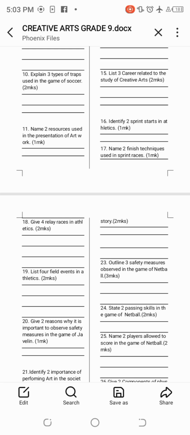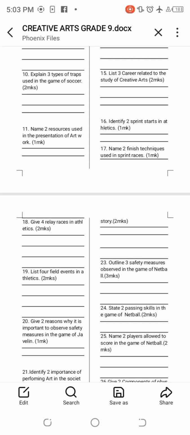Number 18 says, give 4 races in athletics. In athletics, we can have 100-meter races, 200-meter races, 400-meter races, and also 800-meter races, among others. Those are examples of races in athletics. Number 19, it says list 4 field events in athletics. Field events, we have long jump, high jump, shot put, discus, javelin, pole vault, among others.